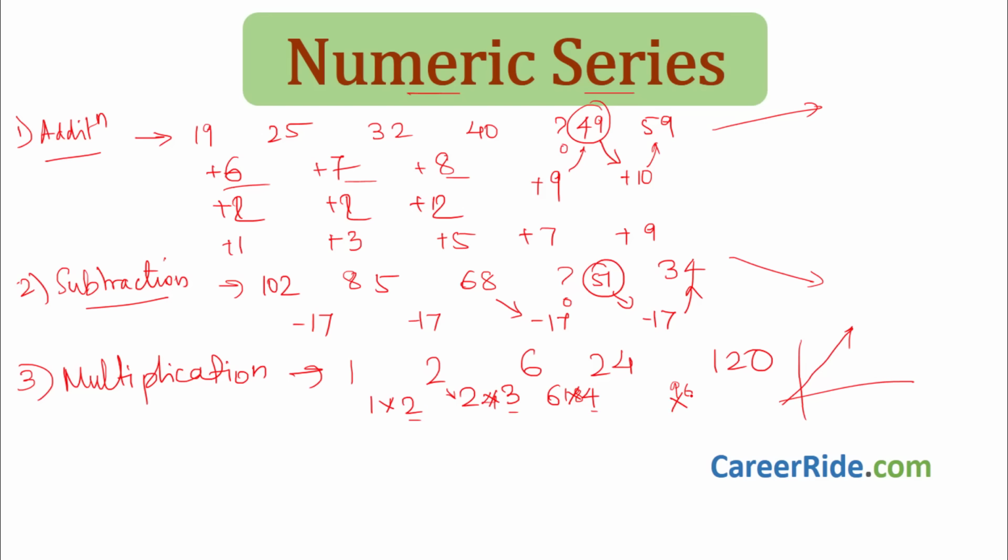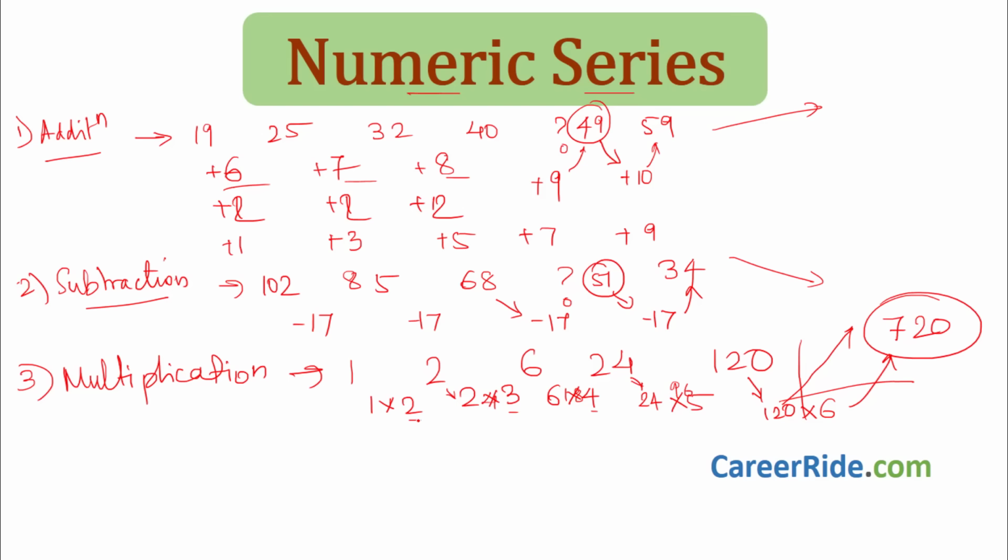So this must be multiplied by 5, so 24 into 5 becomes 120. So what will be the next number? Write 120 over here. The multipliers are 2, 3, 4, 5, 6. 120 into 6 will give you 720. This is the answer. This is multiplication.